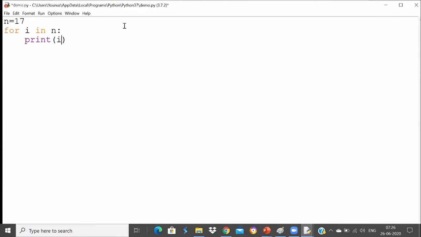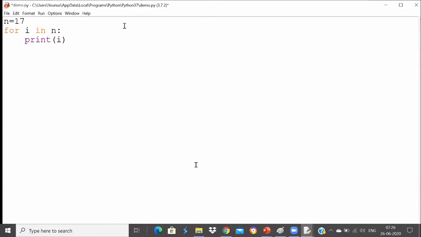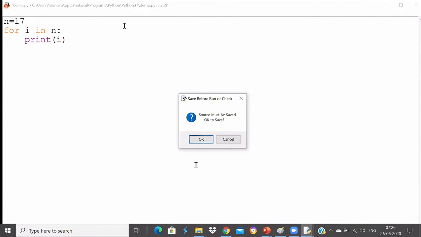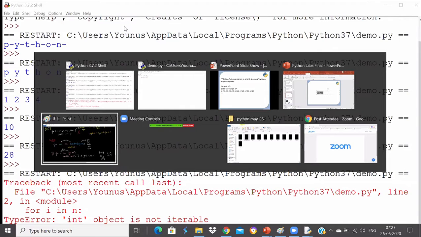Why? Because an integer does not come under collection or sequential type. When I run this code now, I will be getting an error saying that integer object is not iterable. You cannot iterate over an integer or a float or a complex type, because it's not a collection of items. Integer is a single element, right? It's neither a sequence nor a collection, so you cannot iterate over an integer. So for that reason, Python has given you one beautiful function actually.